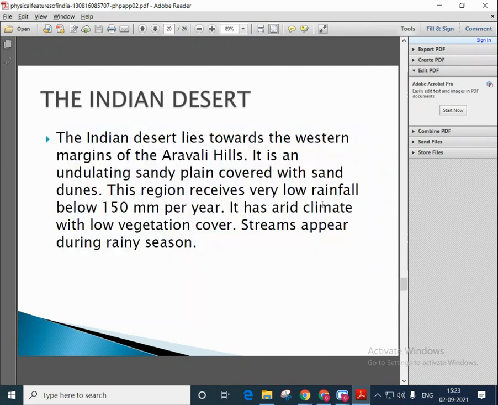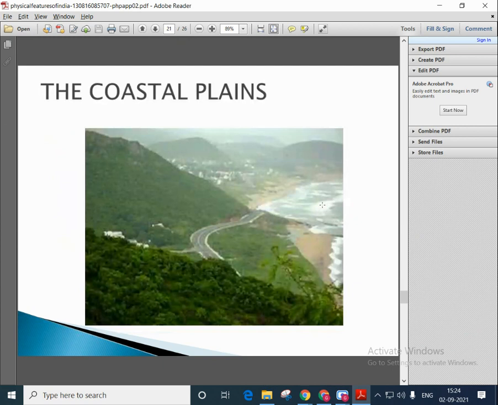The Indian desert lies towards the western margins of the Aravalli Hills. It is an undulated sandy plain covered with sand dunes. This region receives very low rainfall, below 150 millimeters per year. It has an arid climate with low vegetation cover. Streams appear during the rainy season.